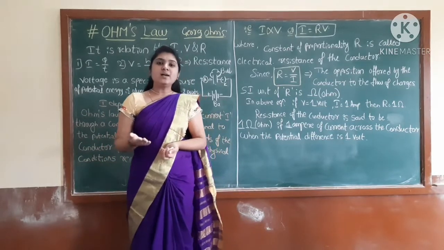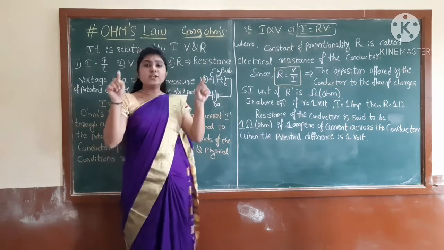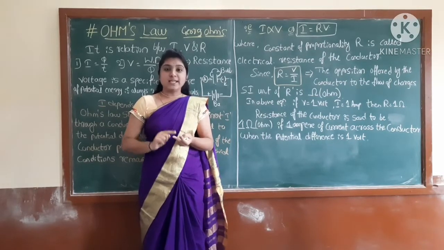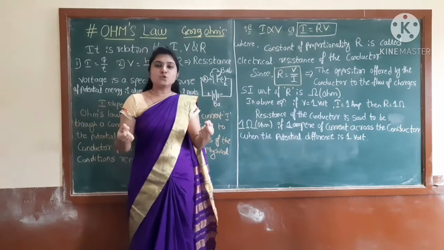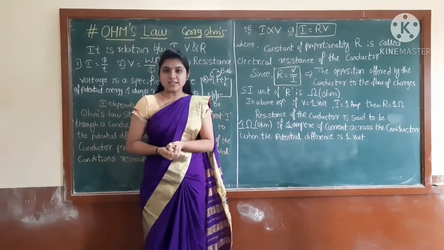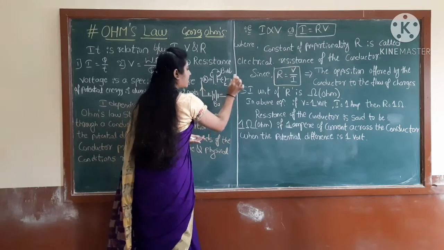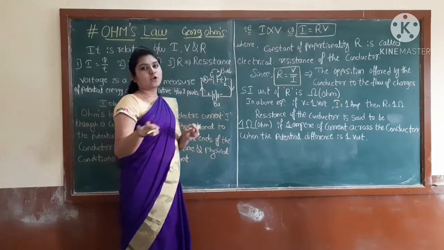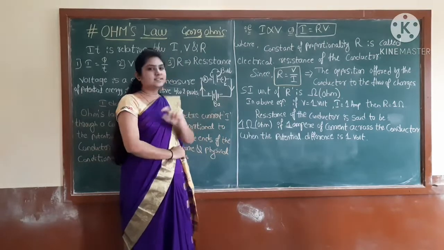Already you did some experiments in your first PUC. There you used a number of instruments, like an ammeter, a voltmeter, a key, resistance, battery. Then you connected these instruments with the help of wires. They are the conducting materials. Now the current is flowing from the positive direction to the negative direction. So this is the path where the electrons are moving. This only constitutes the electric circuit.